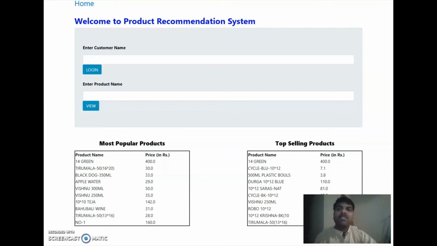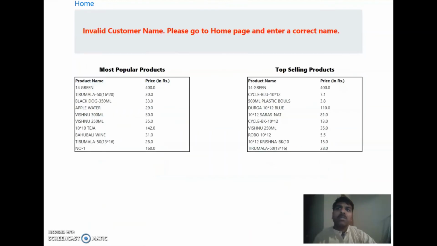As of now, this is the raw data that is being used, and that's why the data is looking like this. Coming to the customer name here, when we just click on login straight away, it's going to throw an error message saying it's an invalid customer name, because it is expecting a customer name to provide the recommendations based on that.